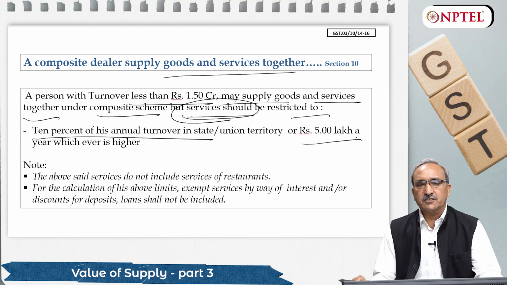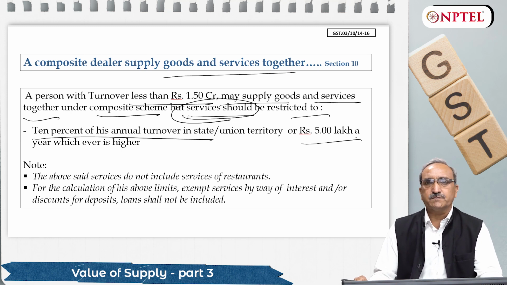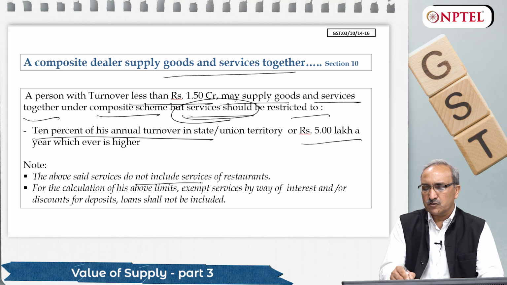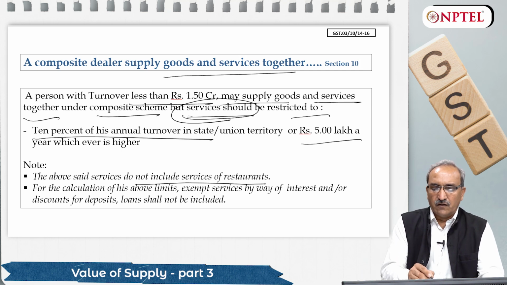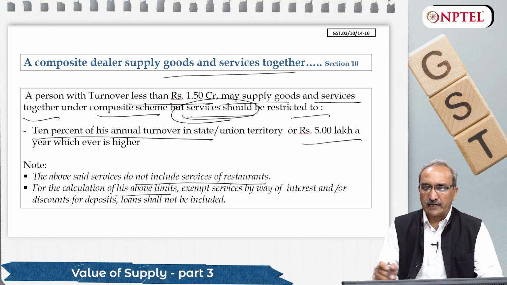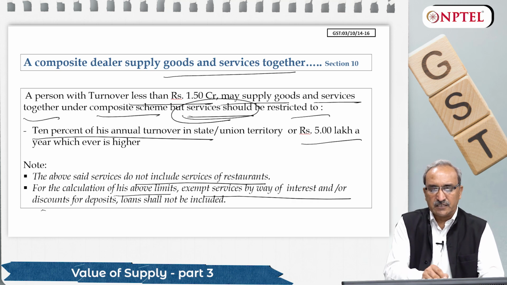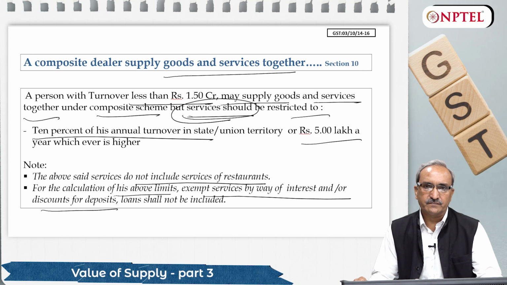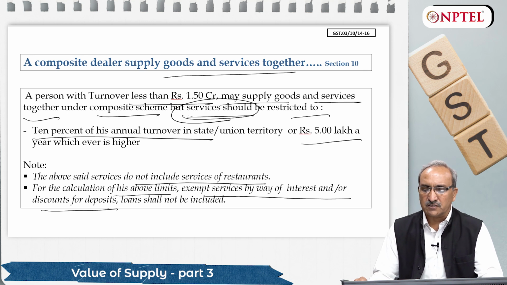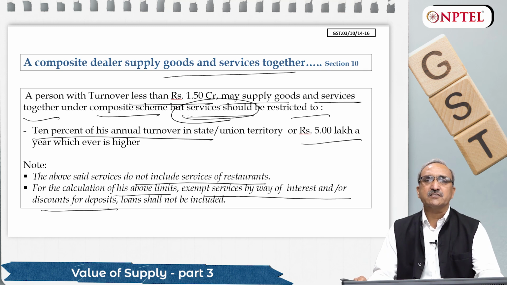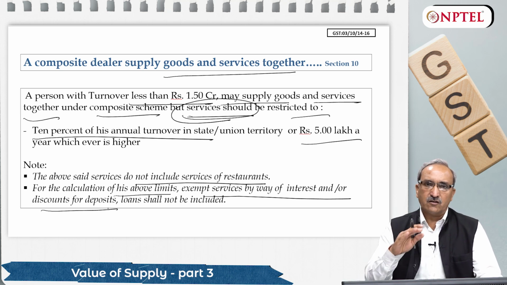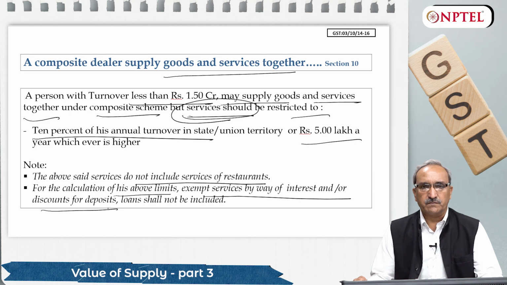And a further condition imposed is that whatever services he is providing, these services should not be services of restaurant. For calculation of the above limit of 1.5 crore, exempt services by way of interest and discount of deposit shall not be included. So interest on savings should not be part of his turnover of 1.5 crore for composite dealer, because I told you that interest is not covered under GST, so it cannot be a part of your turnover, neither here nor in regular dealership.